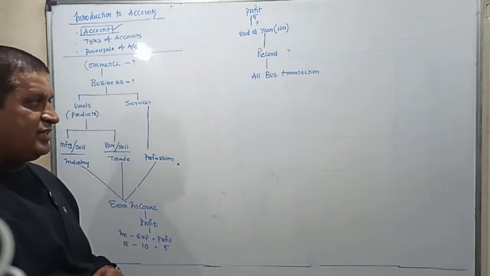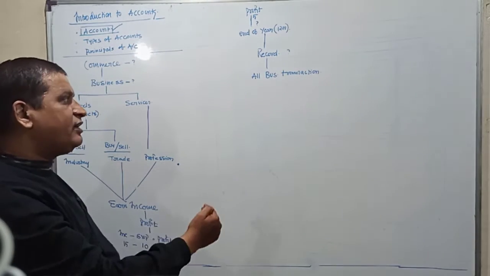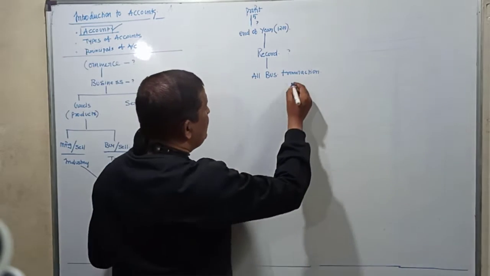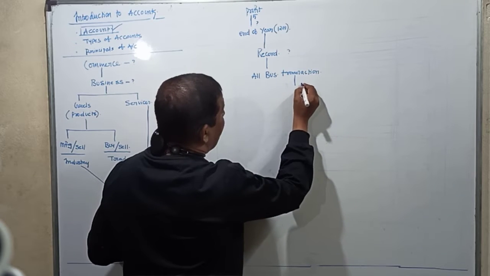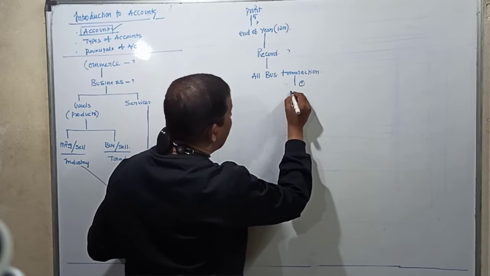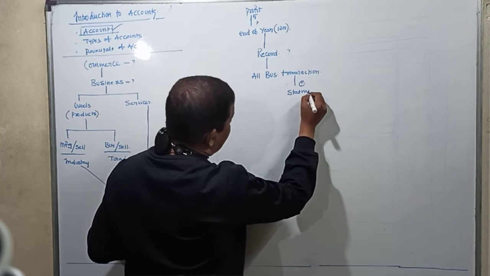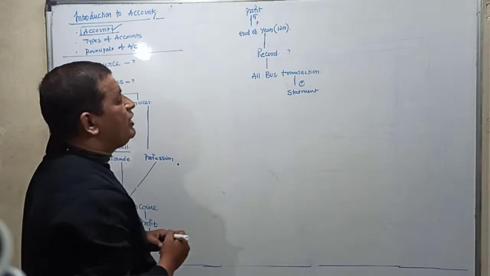Now what is a business transaction? I'll explain in detail a little later, but let us continue from there. So we record all business transactions. Now the question comes, where do we record them? We record them in a statement.